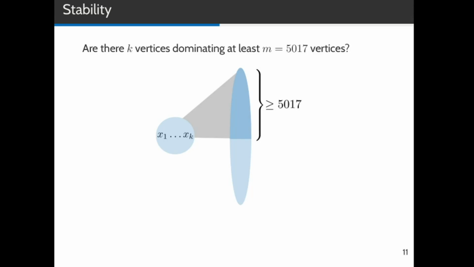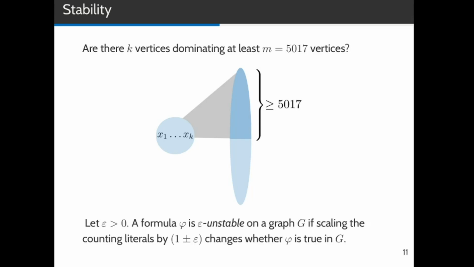We formalize it as follows. Let epsilon be greater than 0. A formula phi is said to be epsilon-unstable on a graph G if scaling the counting literals of the formula by 1 plus or minus epsilon changes whether the formula is true in the graph or not.